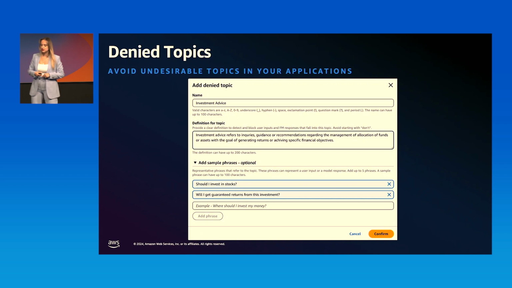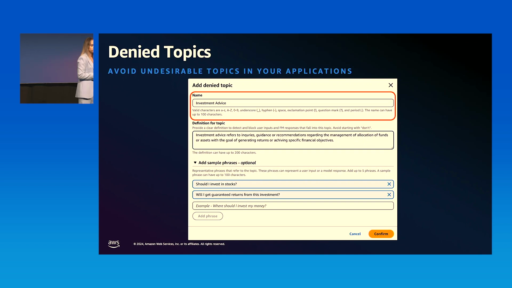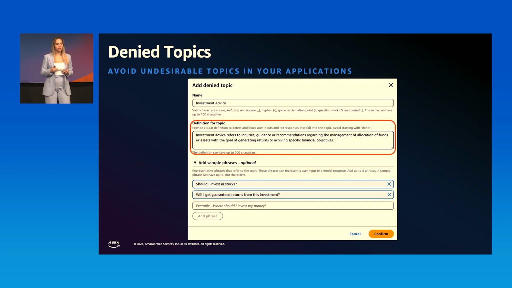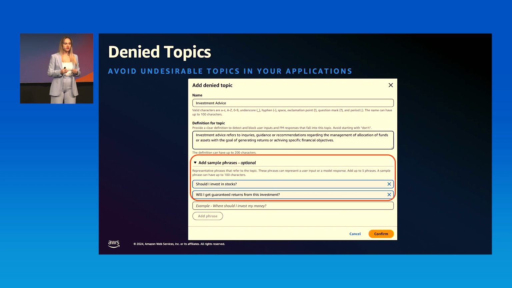The first one is deny topics. Here I want to bring again the example of the online banking assistant. You don't want your assistant to be giving investment advice. So you go ahead and you can create a deny topic. You give it a name, for example, investment advice. You give it a definition, that's important, that tells the guardrail what you mean with this investment advice topic.